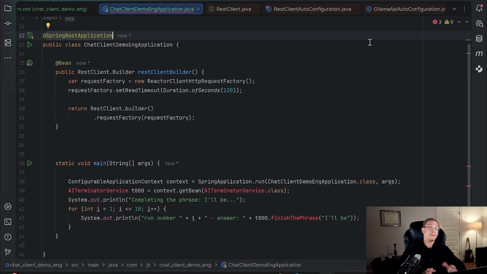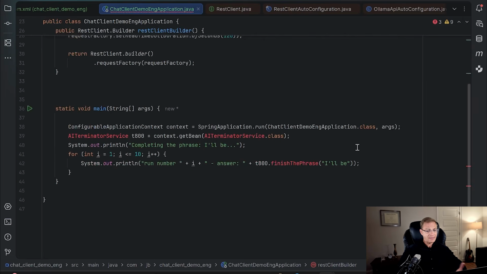Nothing about AI meanwhile, just a simple Spring Boot application, and the only bean I have here comes from a web starter, since I want my chat client to use HTTP when talking to Ollama, and the model might get stuck. I want some reasonable timeout for my request factory and configure with it the builder of my REST client.